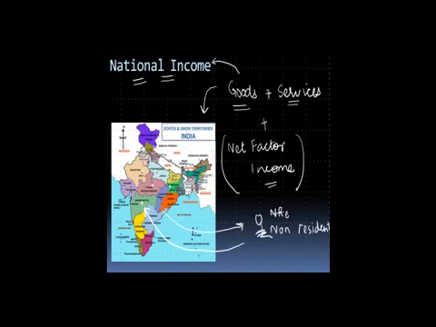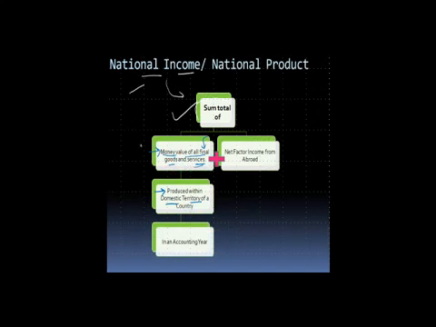So for India, we look at what falls within the domestic territory of India. We will not include anything in China or in Bangladesh or any other place. Only the domestic territory of India, in an accounting year. It has to be for a particular period, and therefore, it has to be taken in an accounting year.